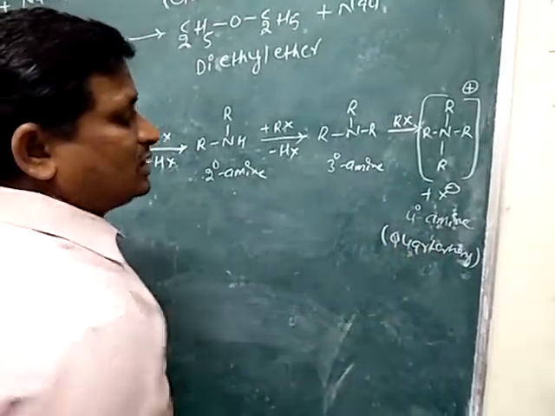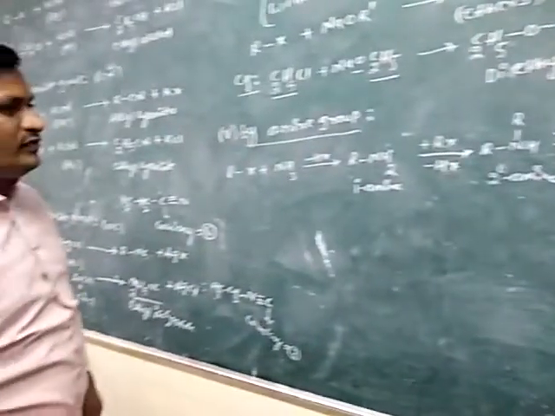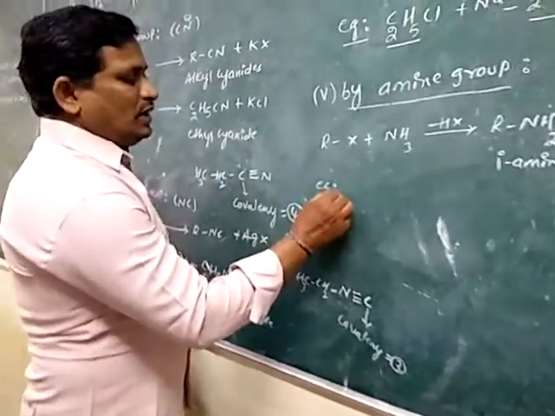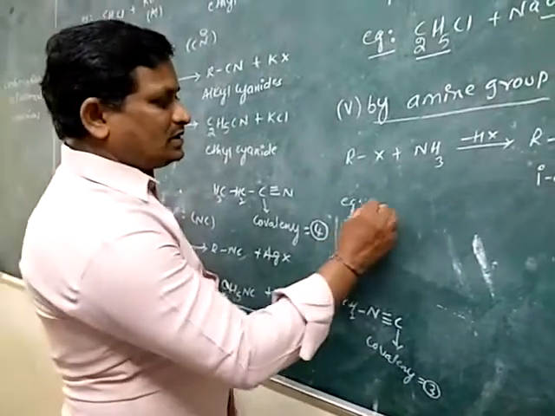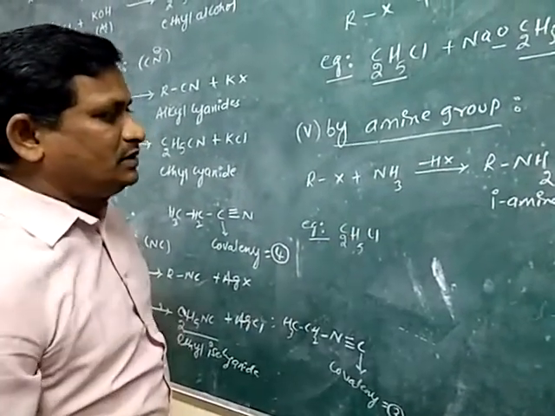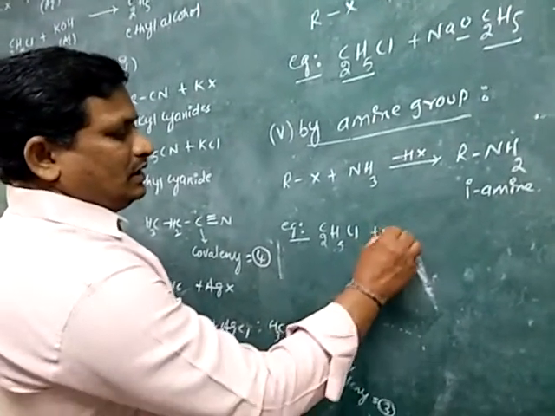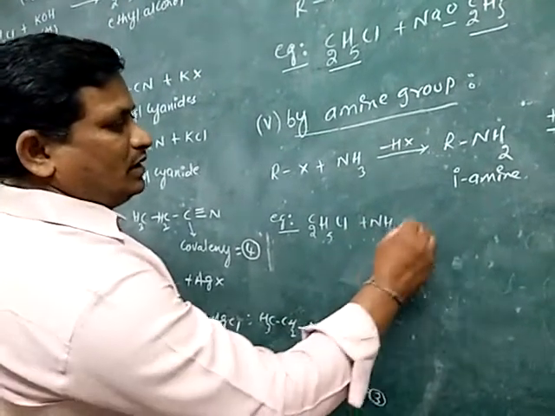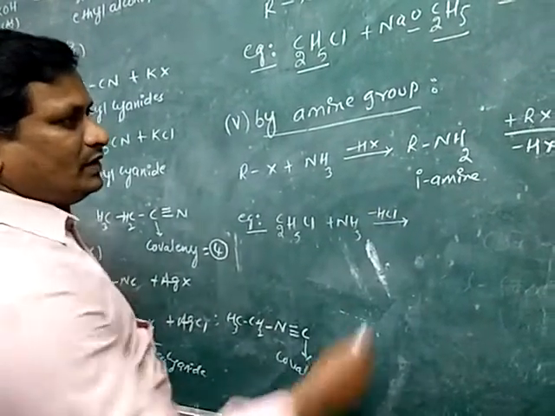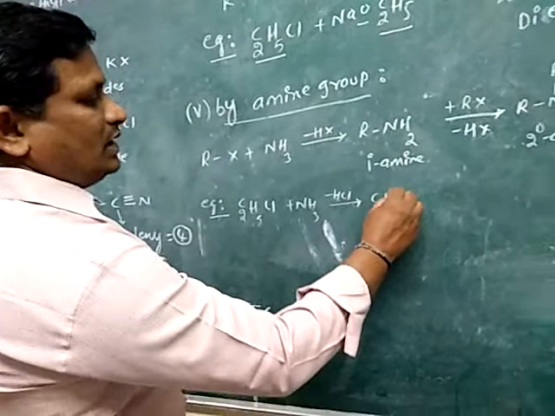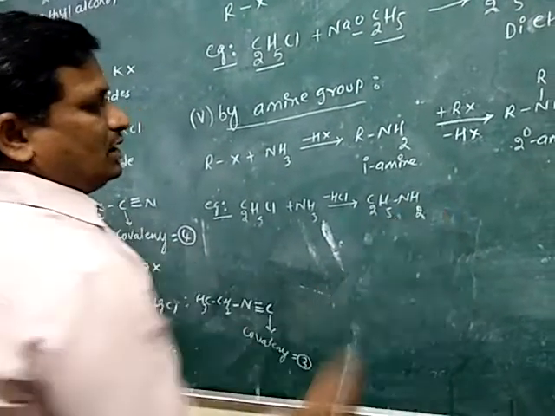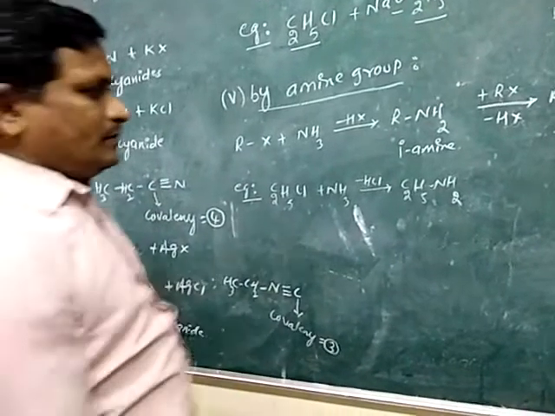Quaternary ammonium salt is obtained. Now it is explained with one suitable example. For example, let us consider ethyl chloride, C2H5Cl. It is treated with ammonia, minus HCl. The obtained compound is C2H5NH2, the primary amine.